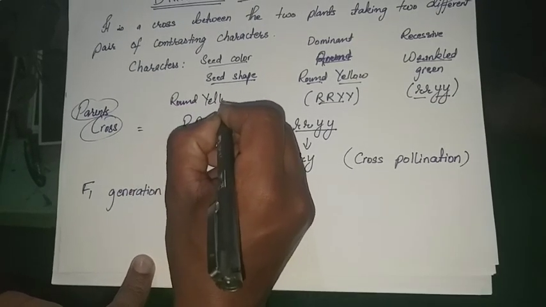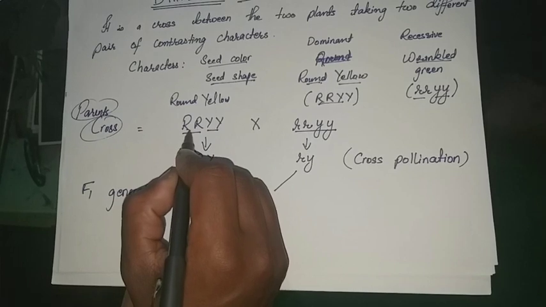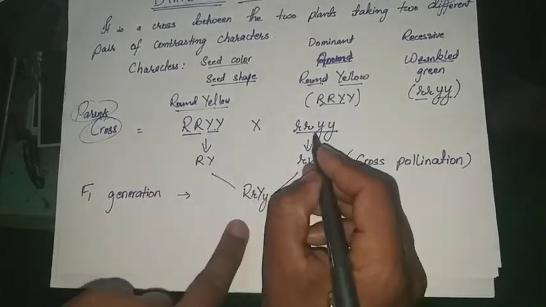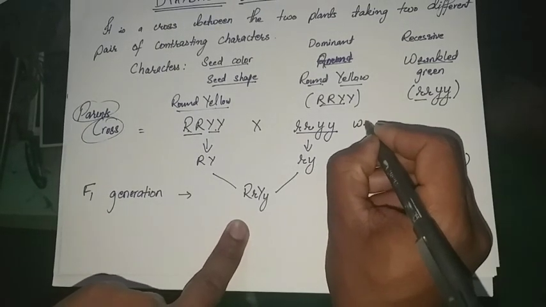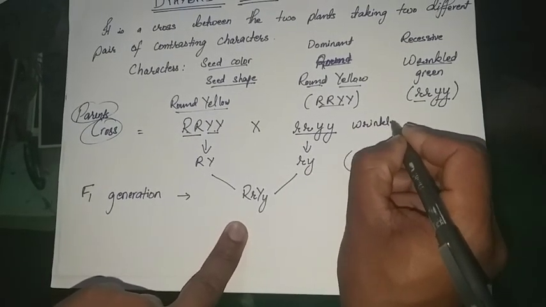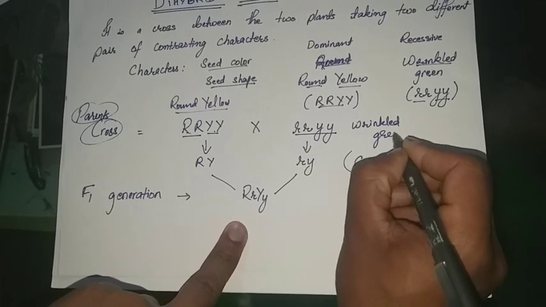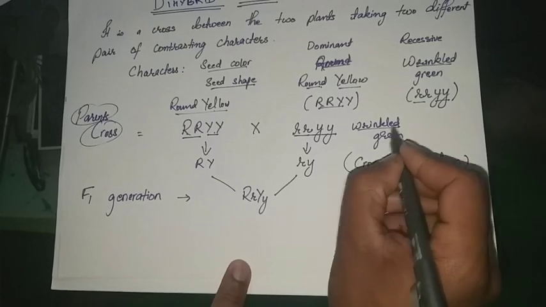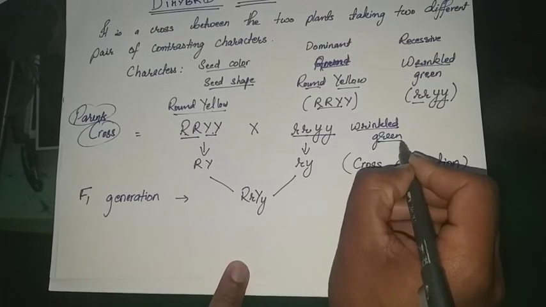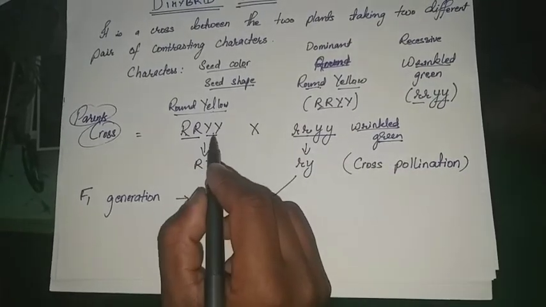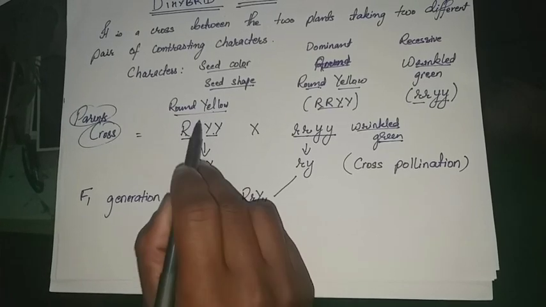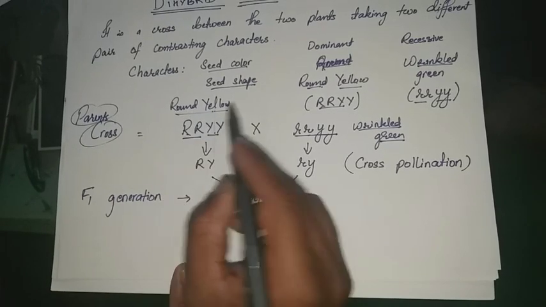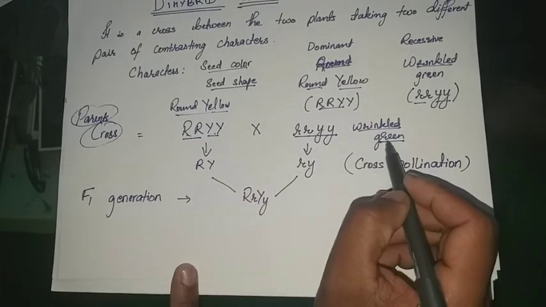So the shape of the seed is round and the color of the seed is yellow. In another parent, the shape of the seed is wrinkled and the color of the seed is green. So we start a cross between the plant which bears round yellow seed and the plant which bears wrinkled green seed.